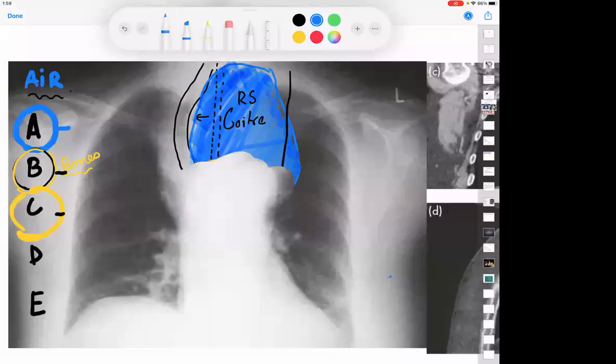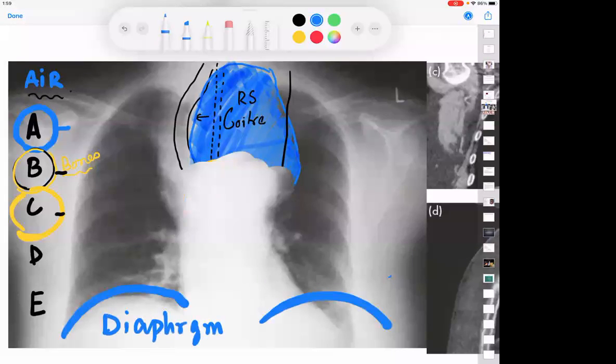The next is, what is D? D is for the diaphragm. And finally, what is E? E is something extra that you could look at.